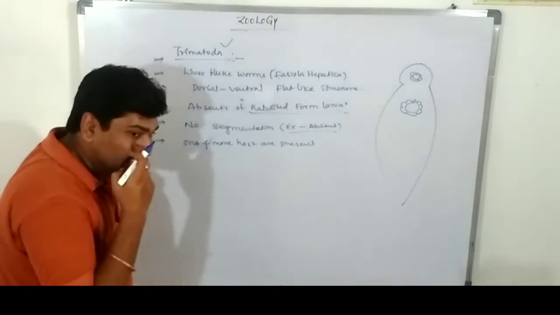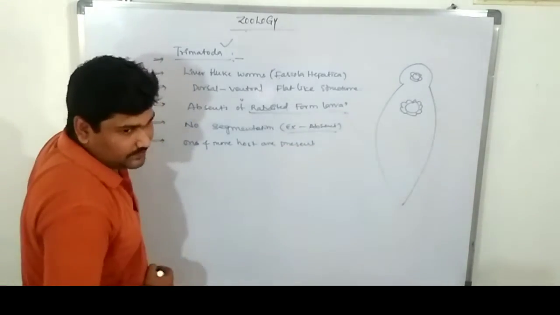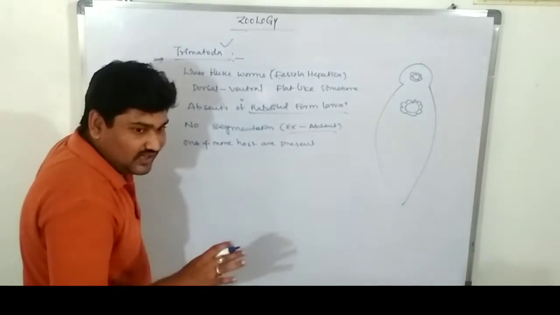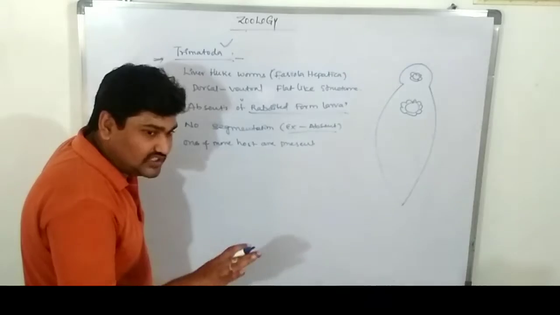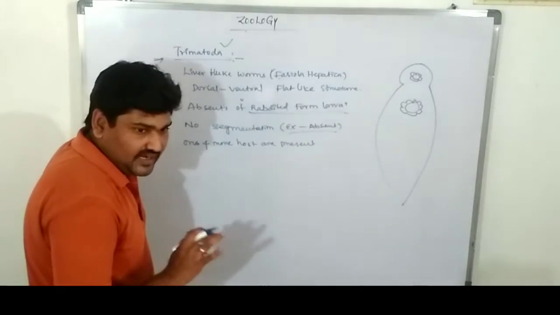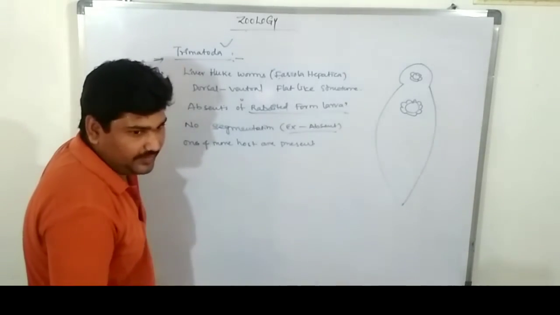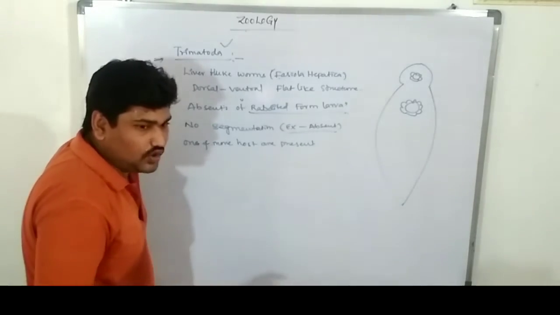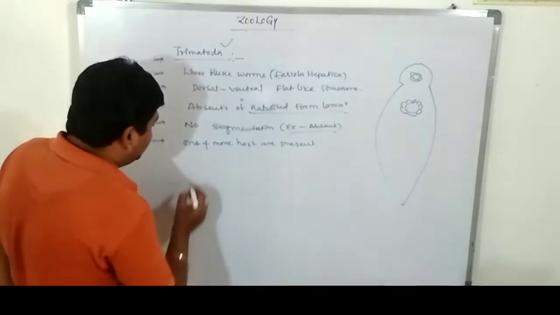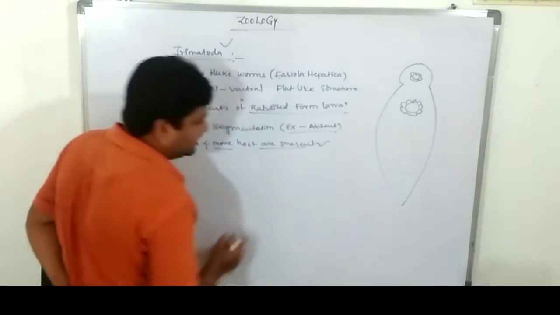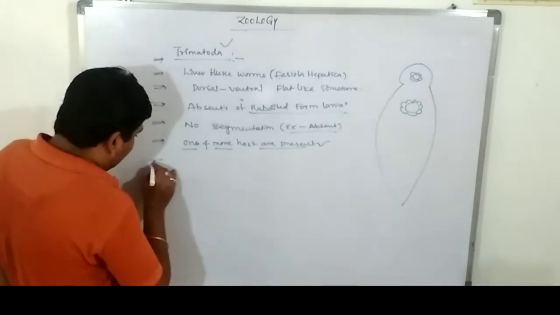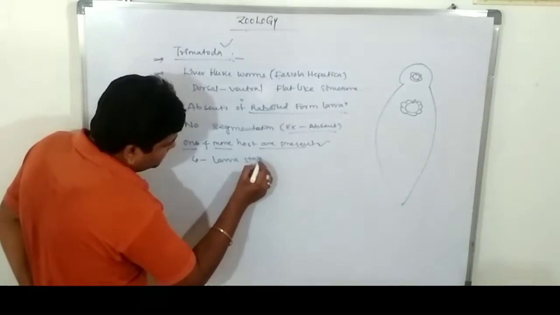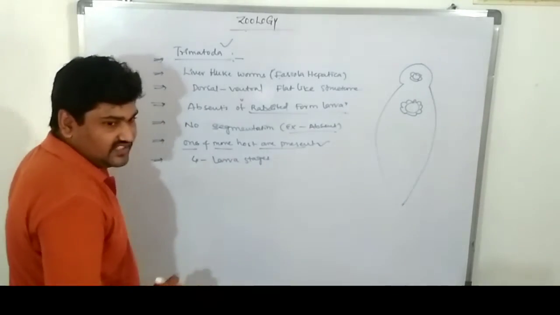So the life cycle is completed in two or more hosts. Which one? Fasciola hepatica completes its life cycle in two or more hosts. The primary host is sheep. Secondary host is human being. The tertiary host is snail. So they contain two or more hosts in their life cycle. These contain four larva stages.